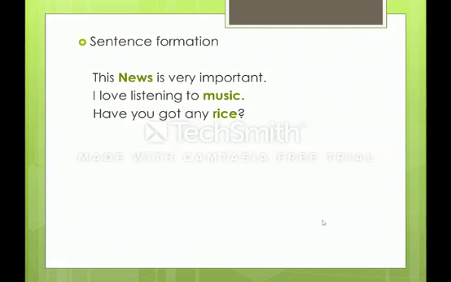Before moving to the next category, let us recall once again. So far what have we learnt? What are collective nouns? What are countable nouns? And what are uncountable nouns? Collective nouns refer to a group or collection of the same kind of person, animal or things. Countable nouns are things we can count using numbers. Uncountable nouns are things we cannot count using numbers. Now moving to the next category of nouns.